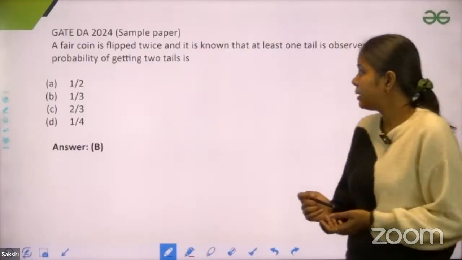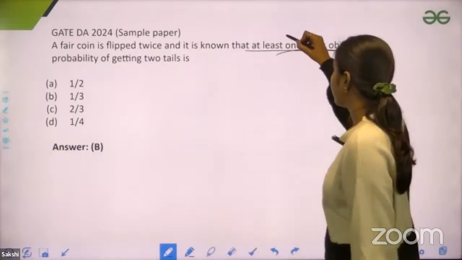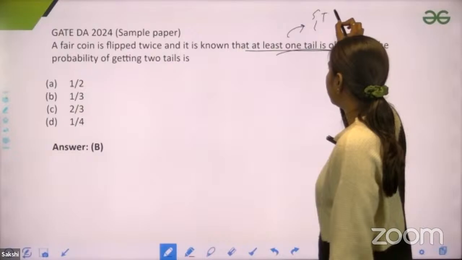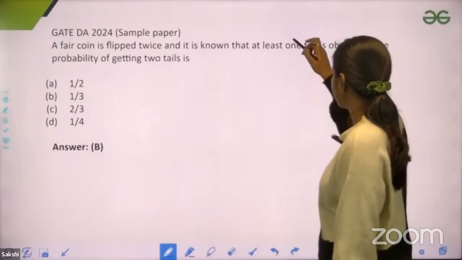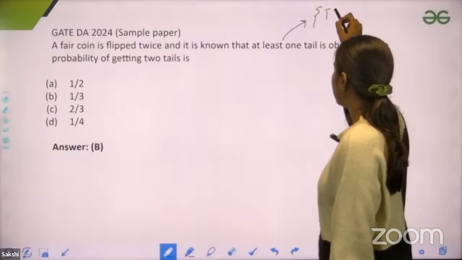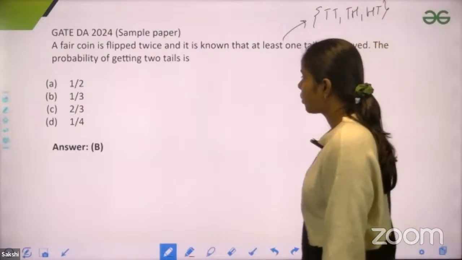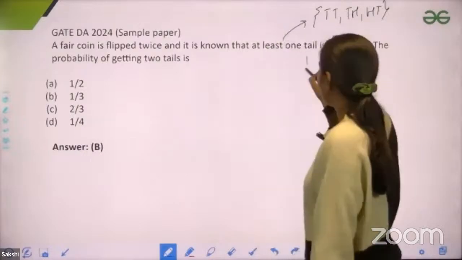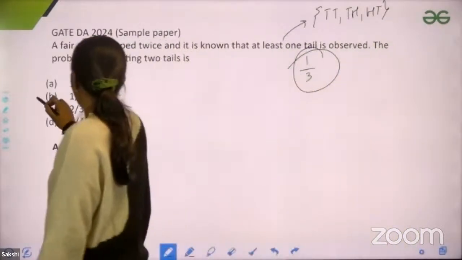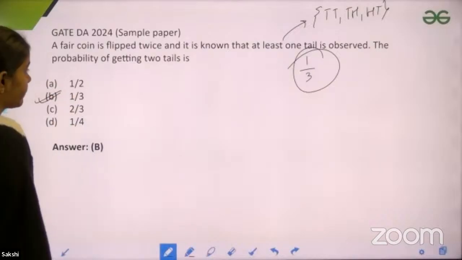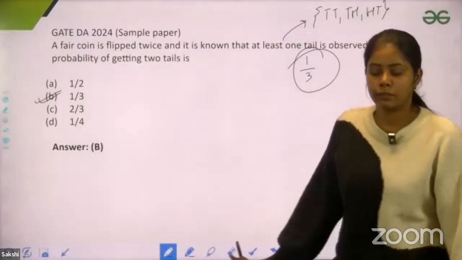Let me know, guys. See, they have already observed that at least one tail is observed. So that means the sample space would become tail, tail, and since it is flipped twice, tail, head, or head, tail. This would be only your sample space. The probability of getting two tails is 1 out of 3. So 1 by 3 is the probability. Harshit, it would be 1 by 3.